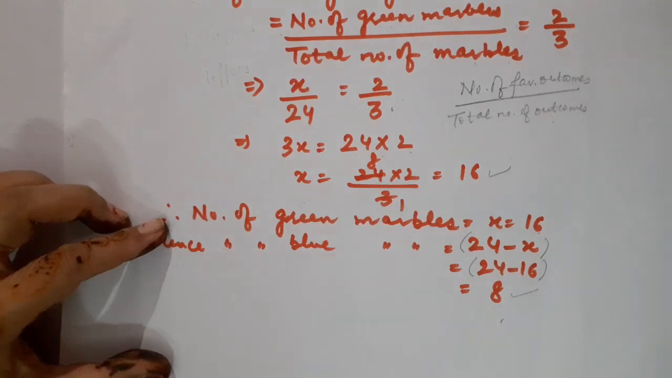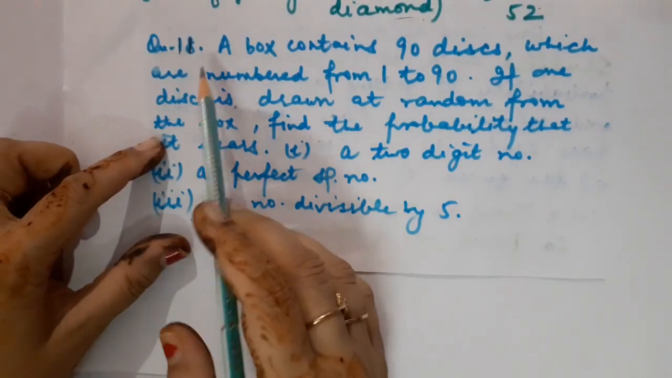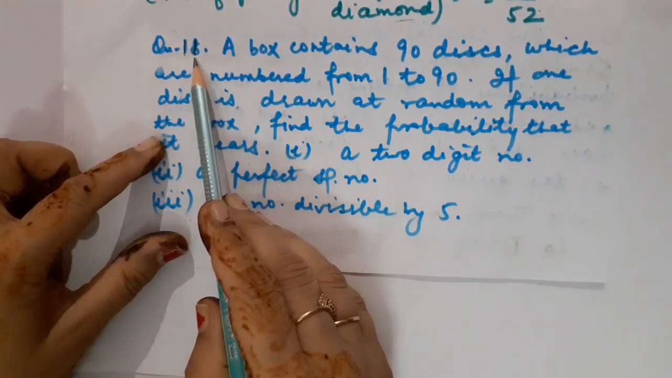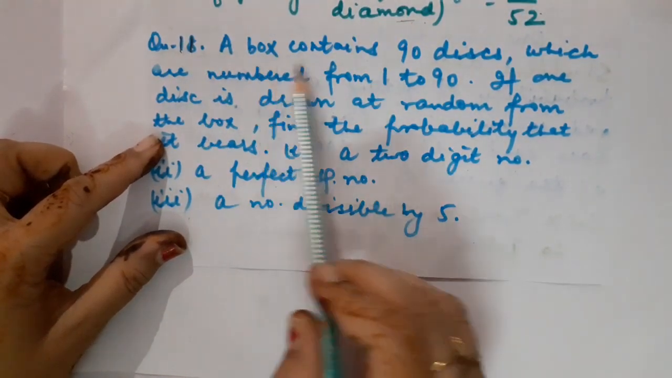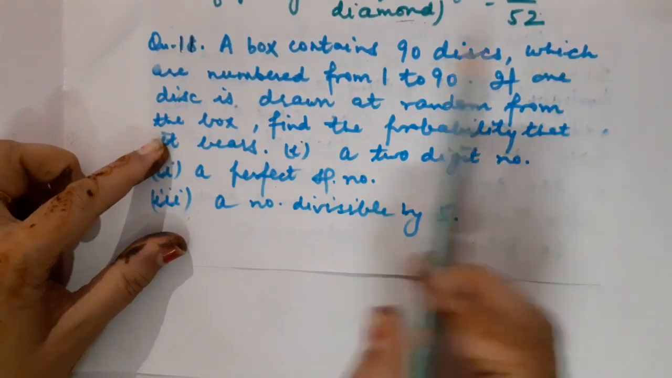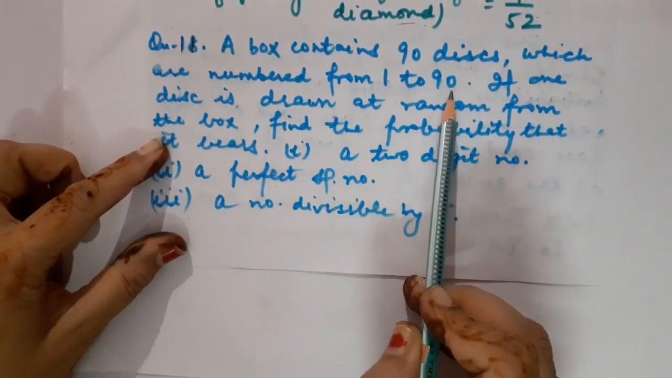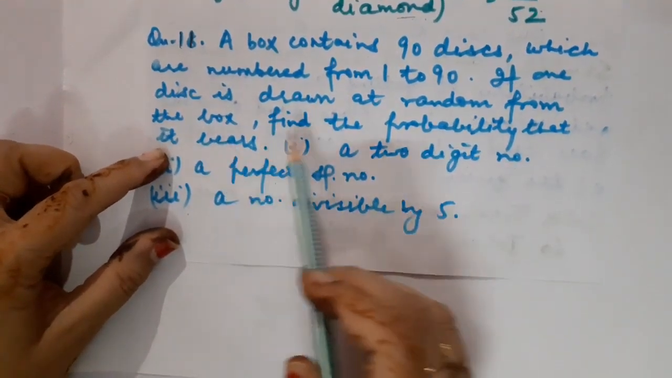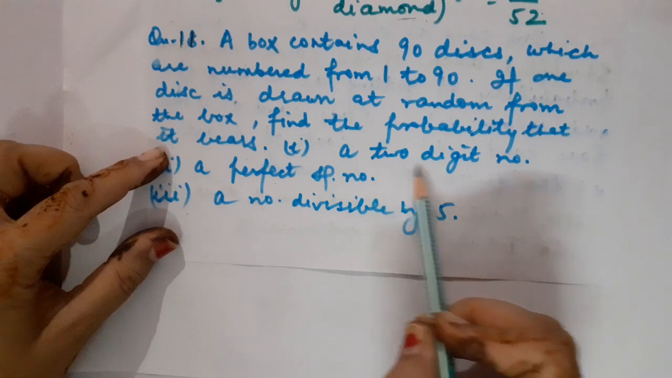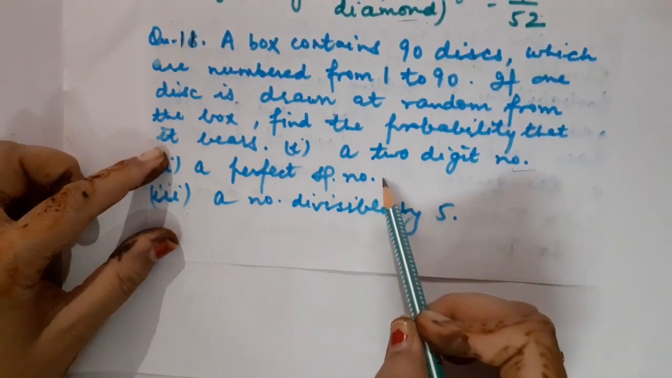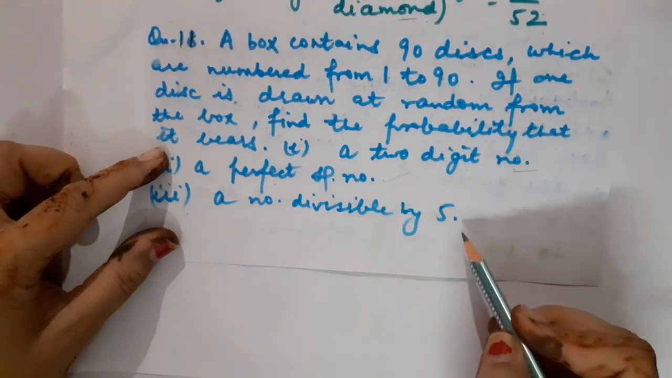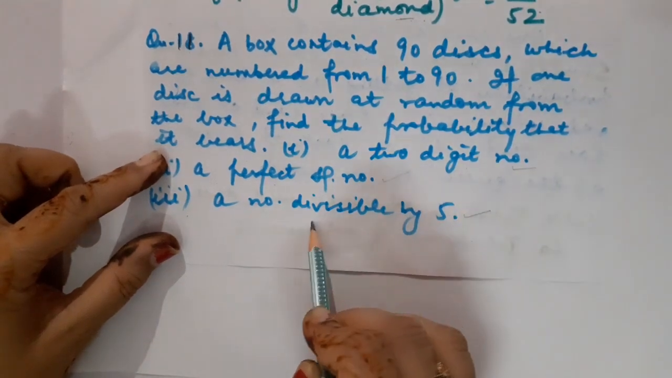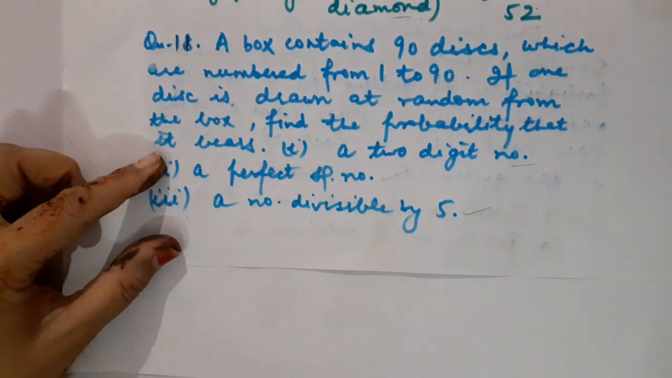Understood? Okay children, now I am going to switch to question number 11. This is another question of Section C, 3 marks. A box contains 90 discs which are numbered from 1 to 90. If one disc is drawn at random from the box, what is the probability that it will be a 2-digit number, or a perfect square number, or divisible by 5? These are 3 parts which we are going to discuss now.